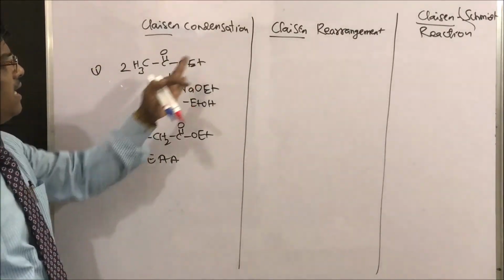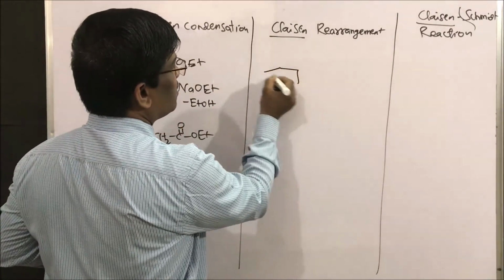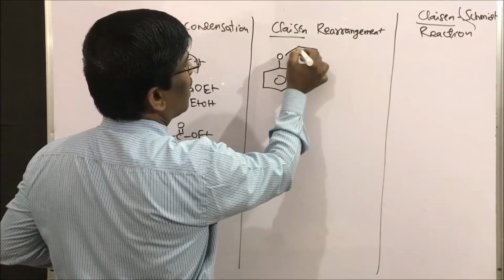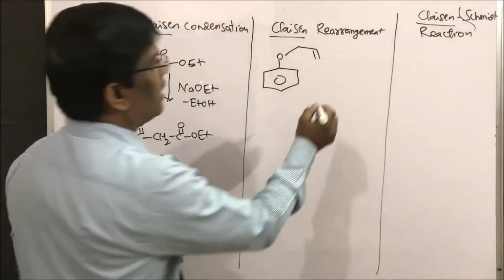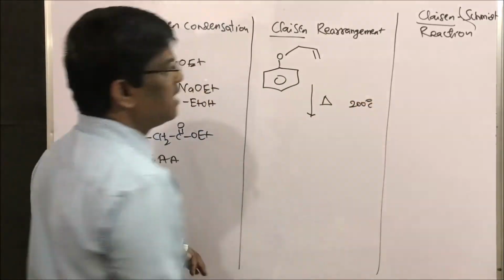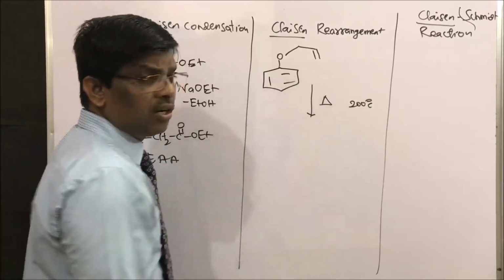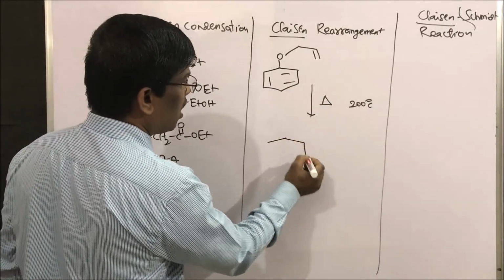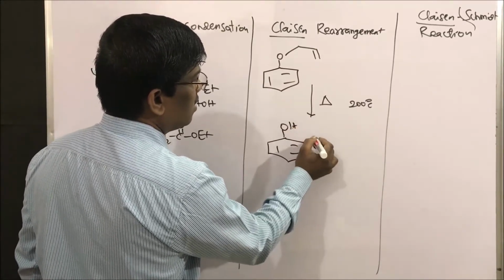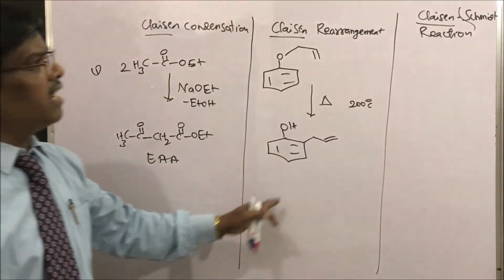So this is the Claisen condensation. When it comes to Claisen rearrangement, let us take one example where aryl allyl ethers under thermal heating reaction conditions, say 200 degrees centigrade, undergo rearrangement to the ortho position. So we will get ortho-allyl phenols. This is the rearrangement.